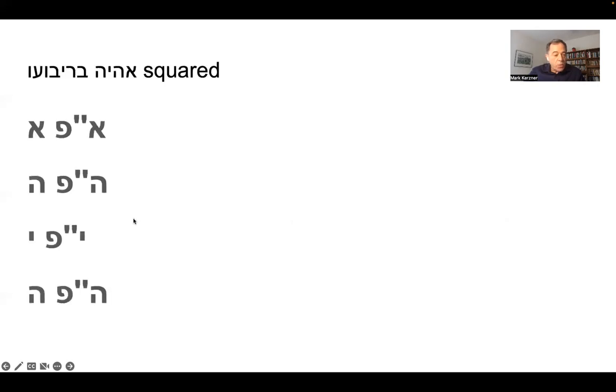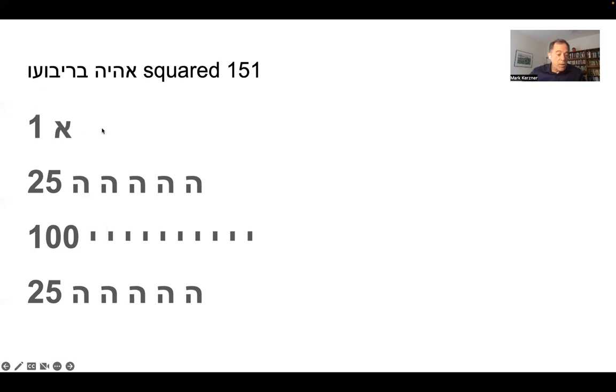The second one is if you take the same name of God, as they say, squared. So what does it mean squared? Aleph has the gematria 1, so you take it once. Hey has the gematria 5, so you take it 5 times. And Yud has the gematria of 10, so it is 10 times Yud. And finally, again, 5 times Pei. That looks like this. So Aleph is 1, Hey is 5, Yud is 10, and Hey is 5, and you count this, and it is again 151.